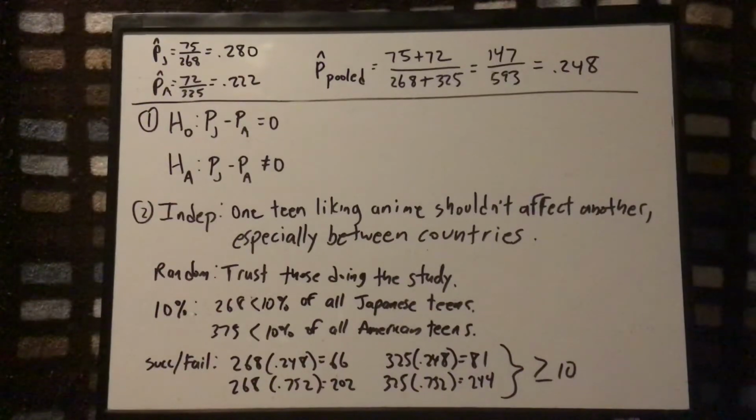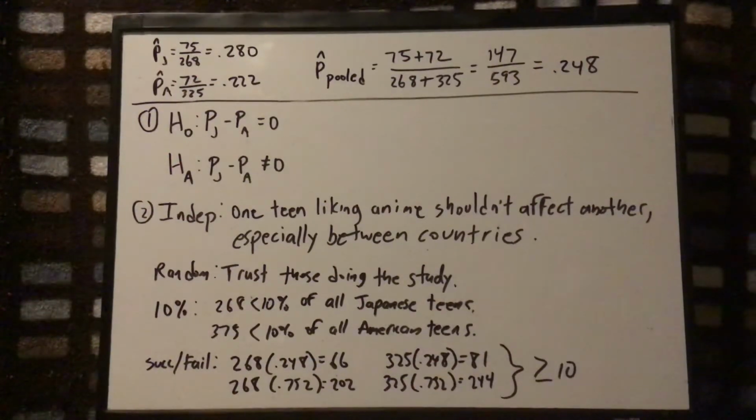In fact, I was a college student at the time, but I had a friend who really liked anime. Now, I didn't like anime nearly as much as him. Some I like, some I don't. But basically, he loved anime, and he showed me some, and I didn't like all of them, but he got me into some that I wouldn't have watched without him. So clearly, one teen liking anime could affect another.